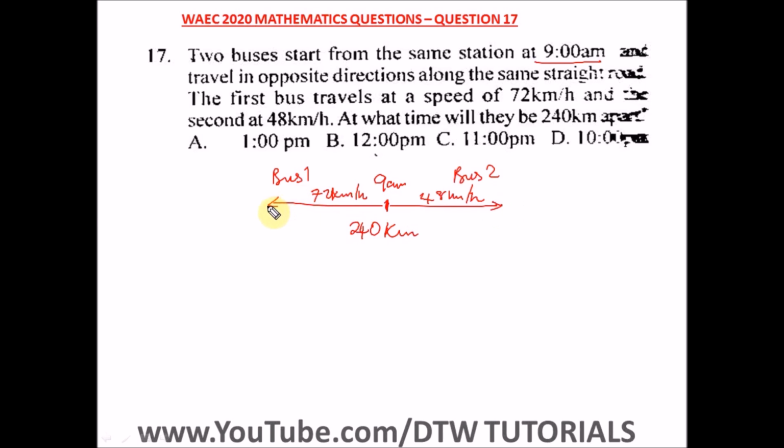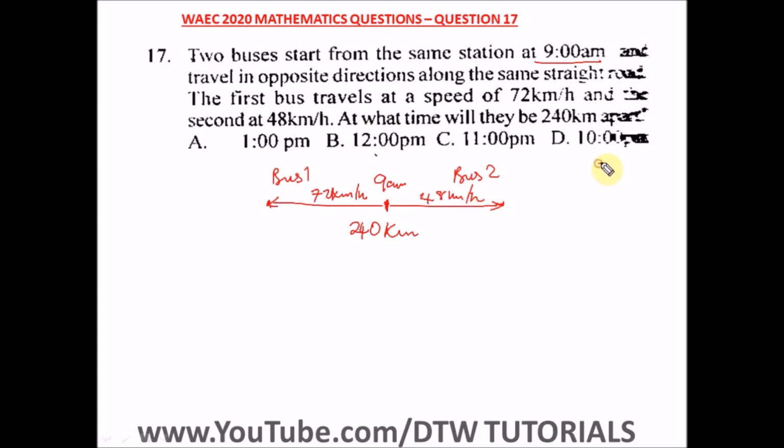So at this time, what is this time that they reached 240 kilometers apart? That's what this particular question is asking us to find. Okay, they left at 9 a.m. Now they are 240 kilometers apart. What time is it here on bus 1 and also bus 2, at the same time? So what time? All right, so that's what the question is asking us to find.